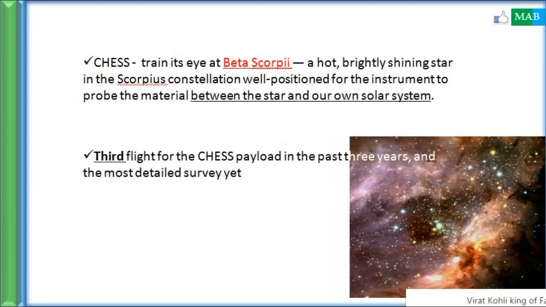There was one more keyword which I thought of writing, so that if it pops up, you can at least know it. CHESS, this rocket will train its eye at Beta Scorpii. This Beta Scorpii is a region situated in the Scorpius constellation, and this constellation is positioned between a star and our solar system. Between one star and our solar system, you will find this Beta Scorpii region, which belongs to the Scorpius constellation. All right, so this was all about it.